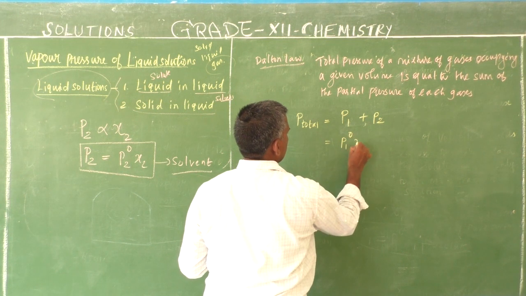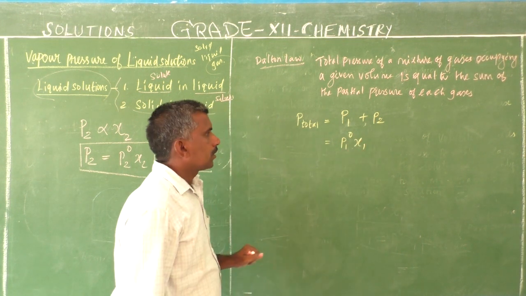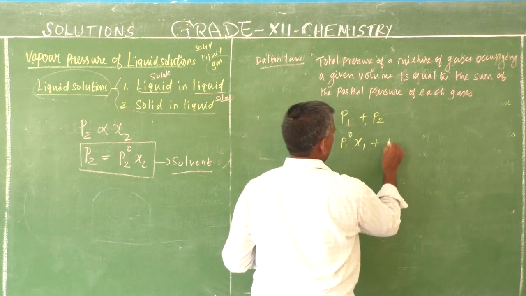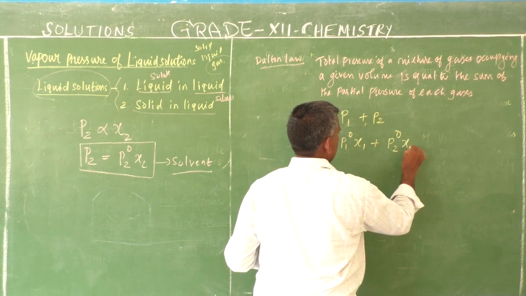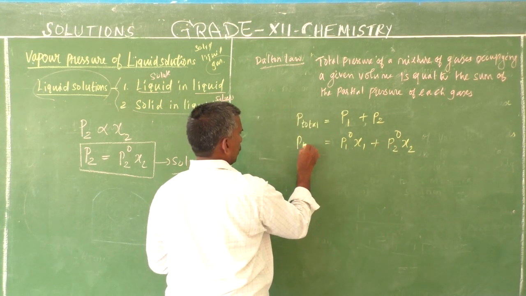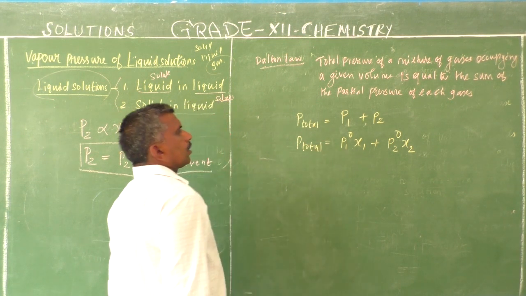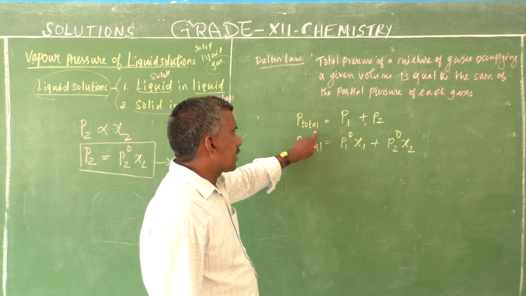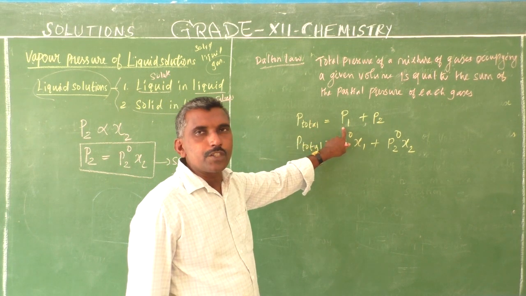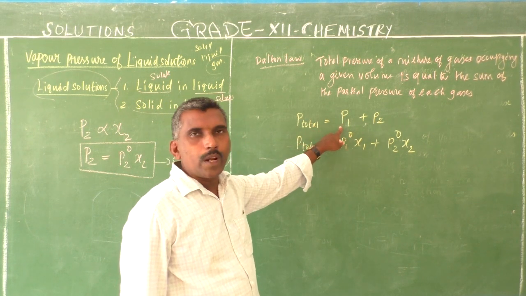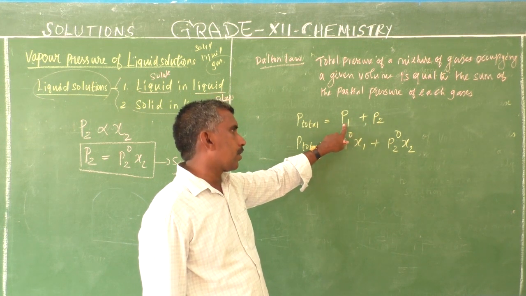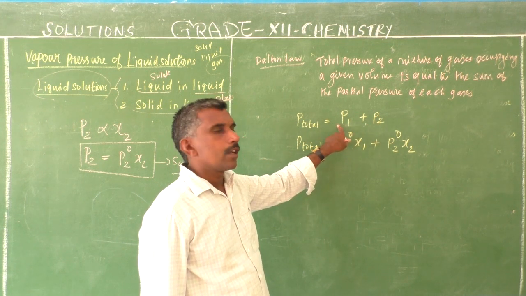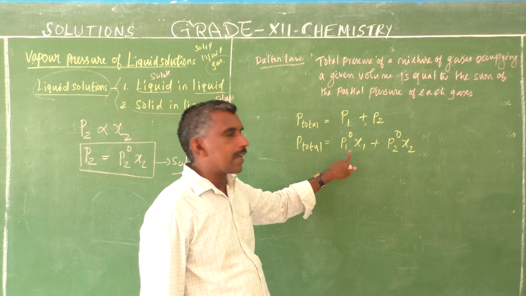P1 dash x y1, P2 dash x y2. This is the total pressure. Total pressure of the gas is equal to the partial pressure of each component. This is component 1, you already know component 1, that is a solute. Partial pressure is equal to P1 dash x1.